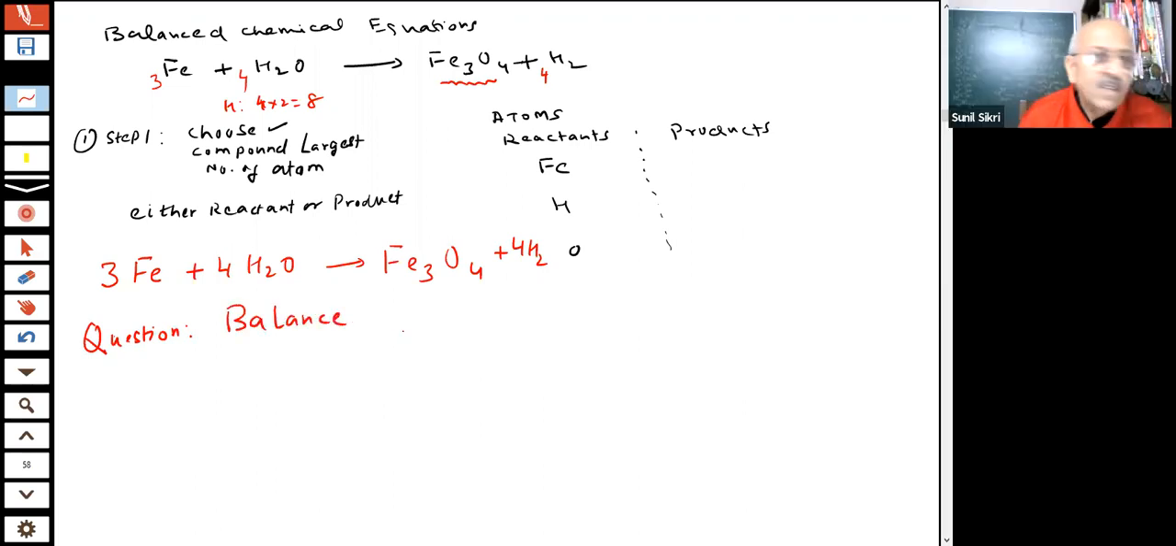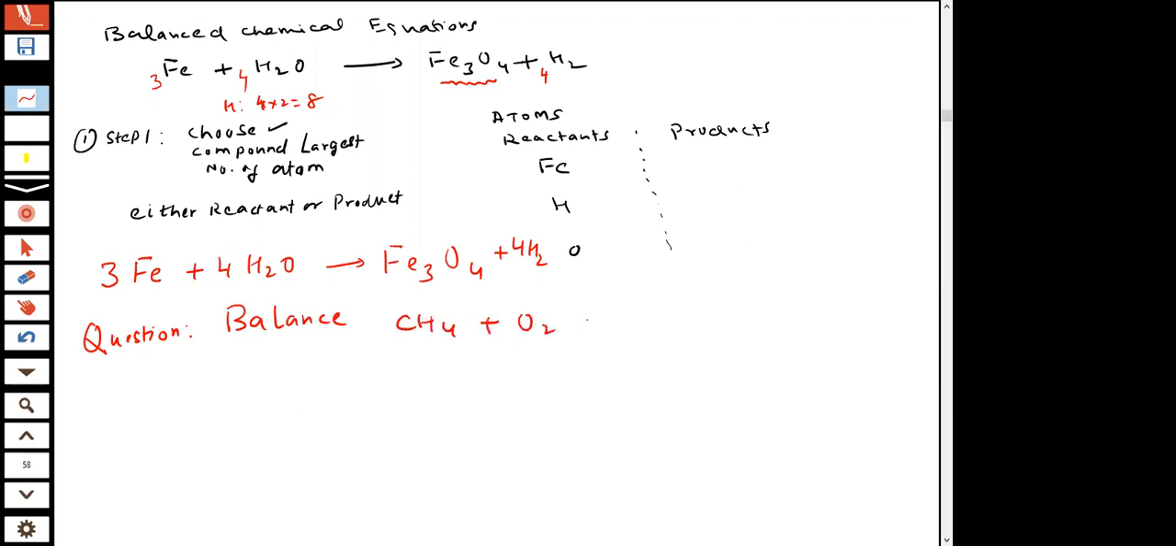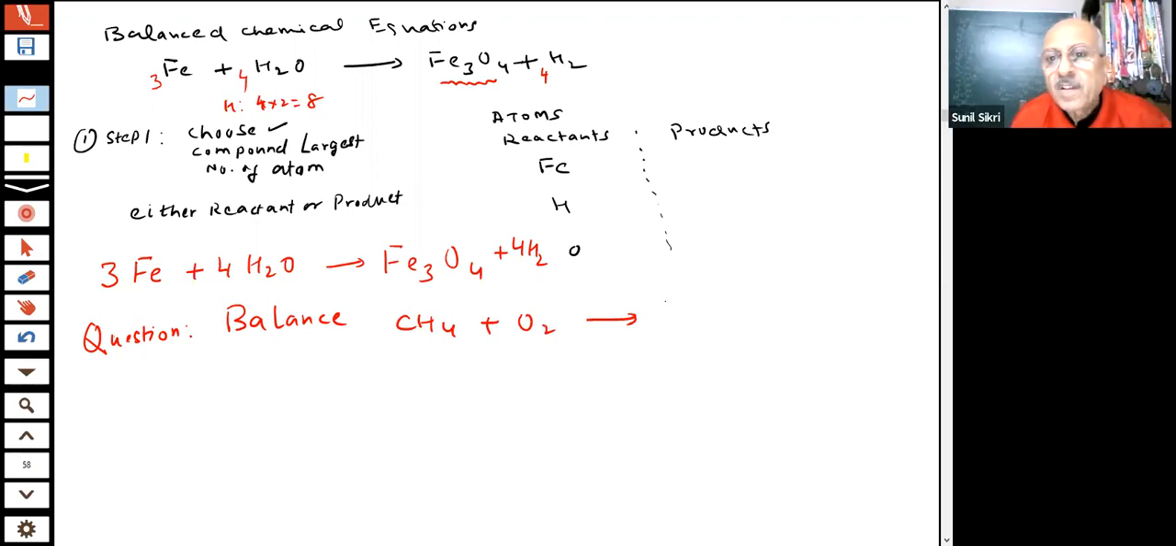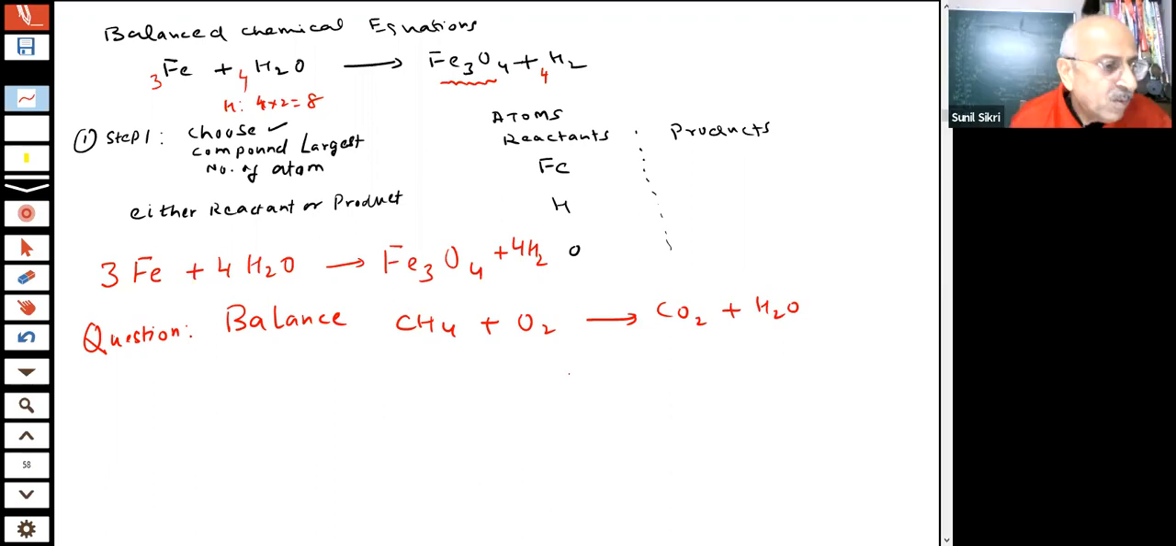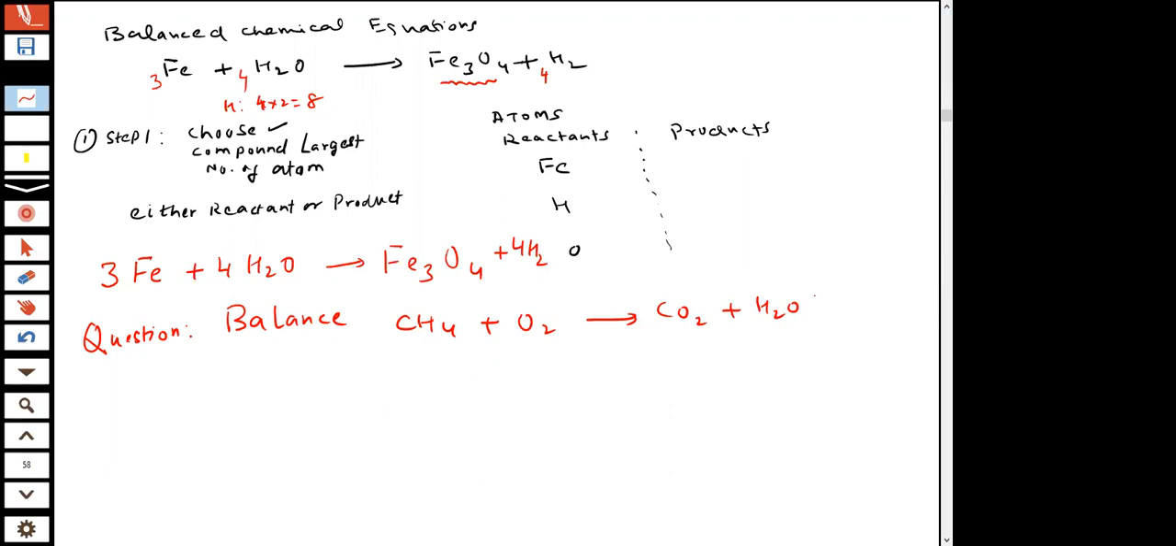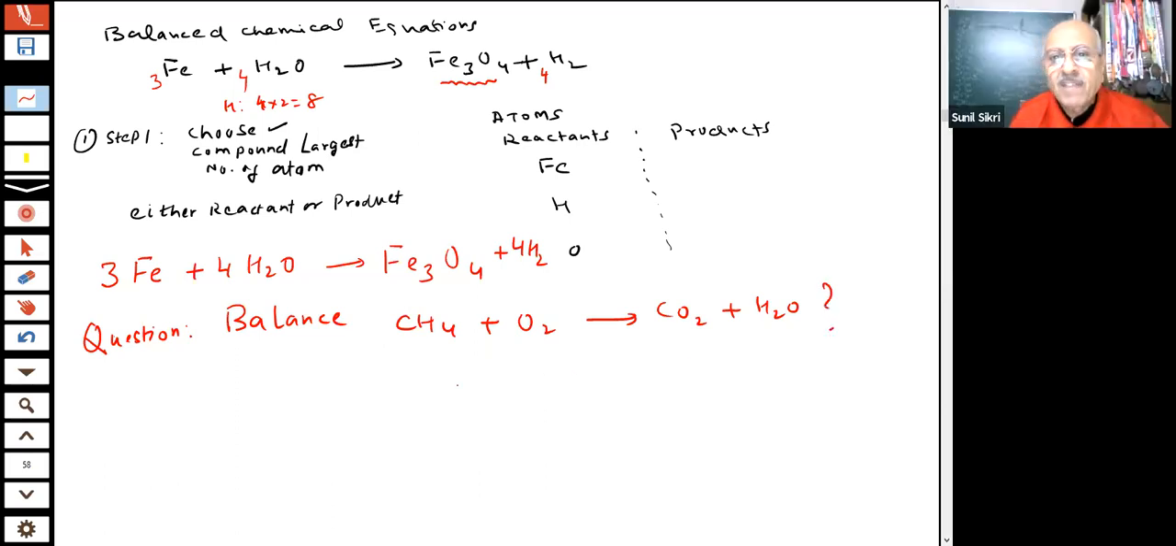Important questions are always coming on this. CH4 plus O2, students. This is producing CO2 and H2O. If I have to balance this equation, students, how will I balance? Okay, you have 1 minute to try, then I will solve it. You are having 1 minute, students, to try the balancing of the equation.